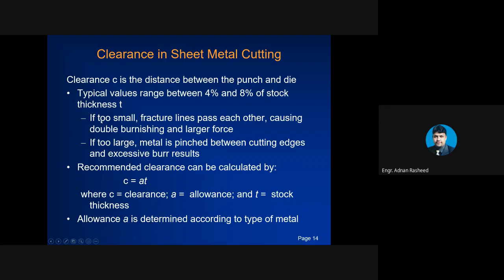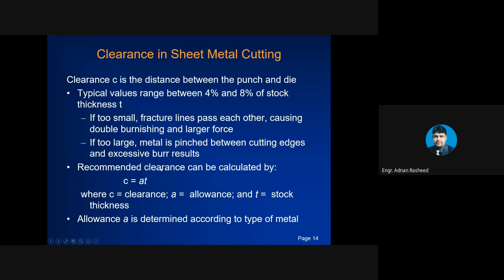If the clearance is too small, the fracture lines pass each other, causing double burnishing and larger force. If the clearance is too large, the metal is pinched between the cutting edges and excessive burrs result. You will see this in the next slide.